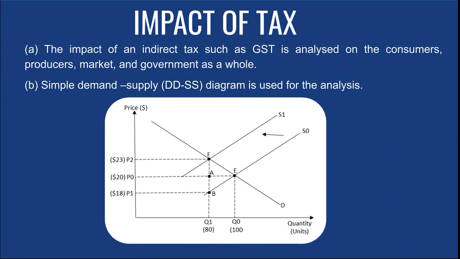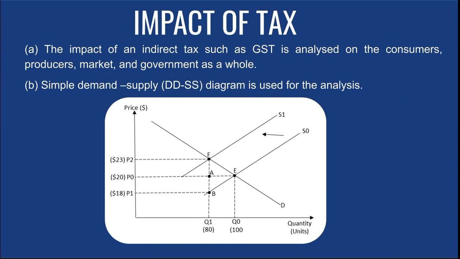So from the point F, draw a straight line vertically down. Bring it down until it touches the original supply curve, and bring it to the vertical axis, the price axis. So label it as P1. Okay, so now you can see there's a box here. We can see P2, F, A, B, P1, P0. There's a box there. So we can see there's an upper part of the box and a lower part of the box, or we can say there are two boxes over there.